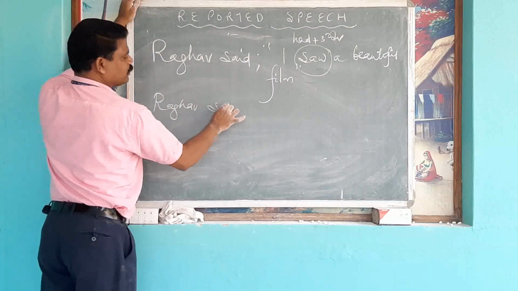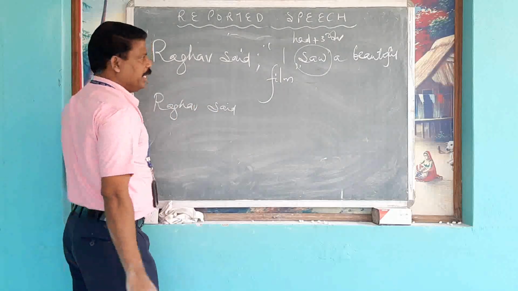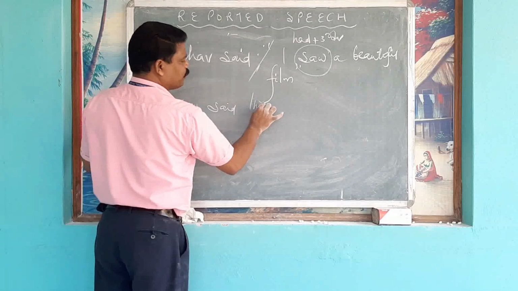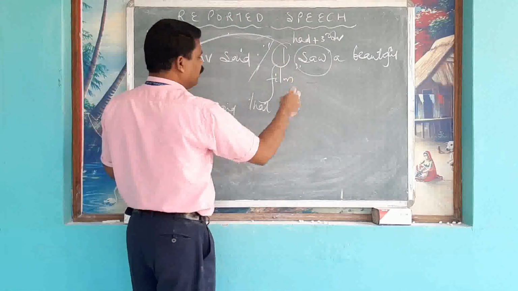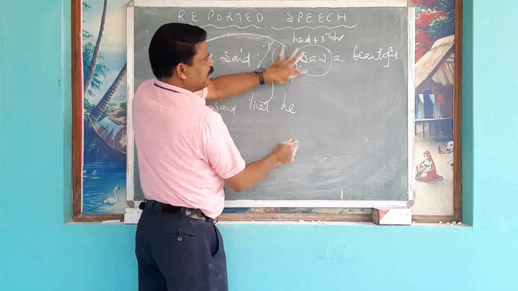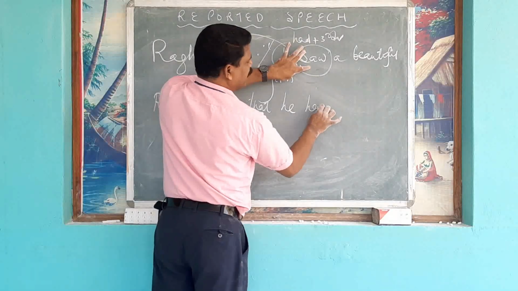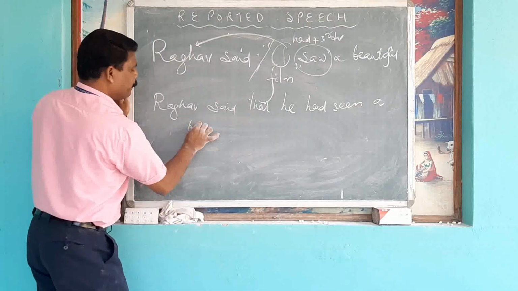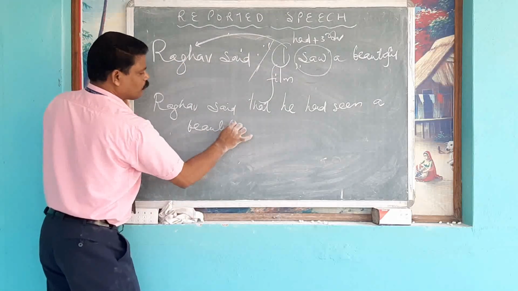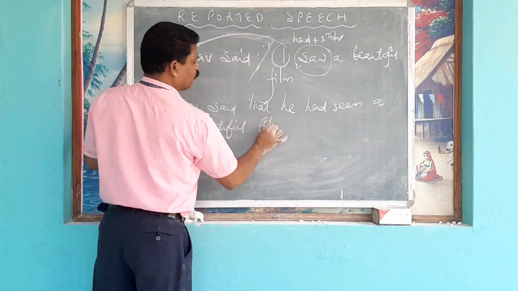Raghav said. Inverted commas removed. That. I will be changed according to the speaker, Raghav, so he. Then the second verb will be changed into had plus third form. He had seen a beautiful film.